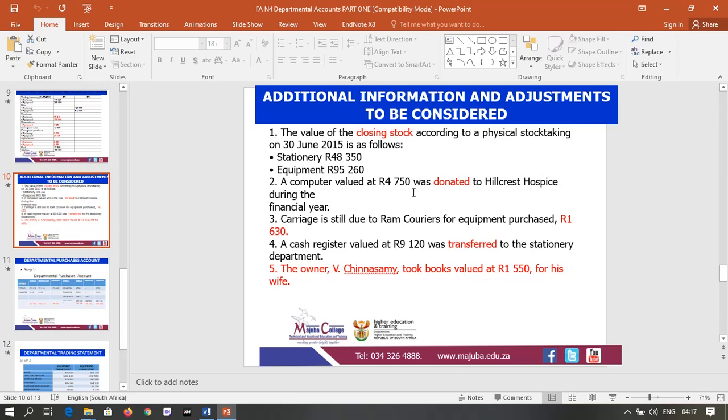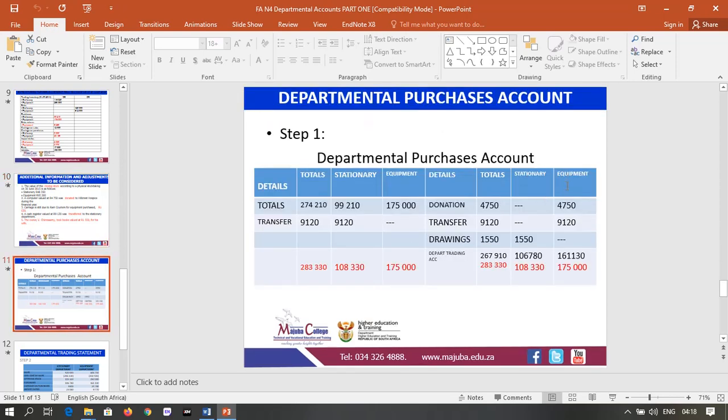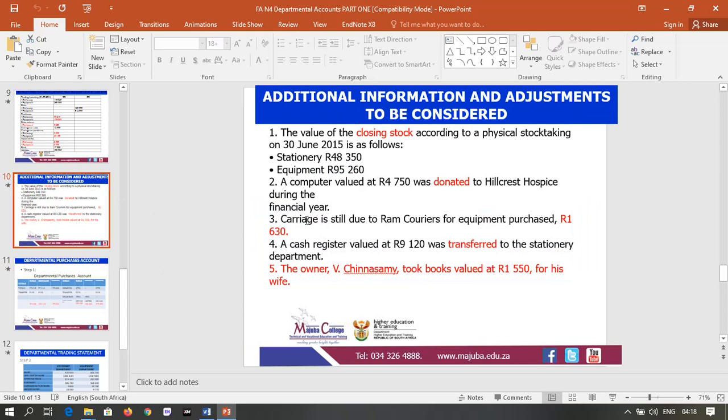That donation affects our purchases, which we need to take into consideration. It is a minus from the equipment department, because it talks about the computer that was donated. You write these other details on the donation. Then for equipment it is 4,750. You put the total. Then you go to another one, carriage on still June. So this one's not going there.